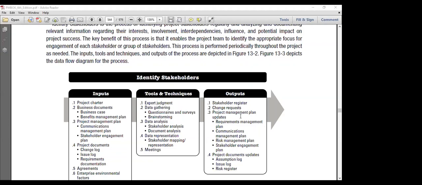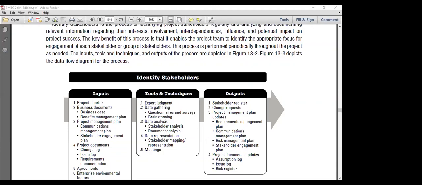And when you are identifying the stakeholders through execution or monitoring control stages, we may identify new information about the stakeholders, or we may identify new capabilities or influence they may exert on the project, which may require modification to our plans. So, which is treated as change request. Like requirement management plan may get updated. So, we may change our requirement management strategy based on the power, influence, and the interest they have.